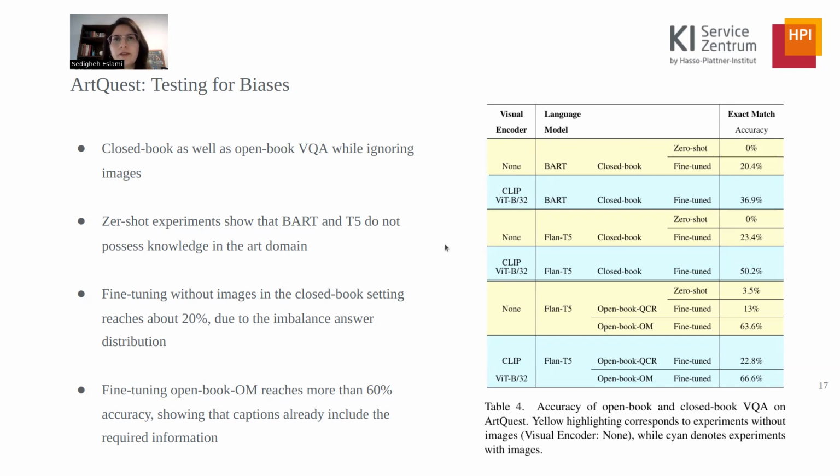In the open book scenario, we observed that answering the questions when only using the captions reaches up to 63% accuracy. This is because the STEM art captions already contain background information about the painting. Nevertheless, adding images in the open book setting improves accuracy by up to 3%, concluding that the visual information provides additional information.